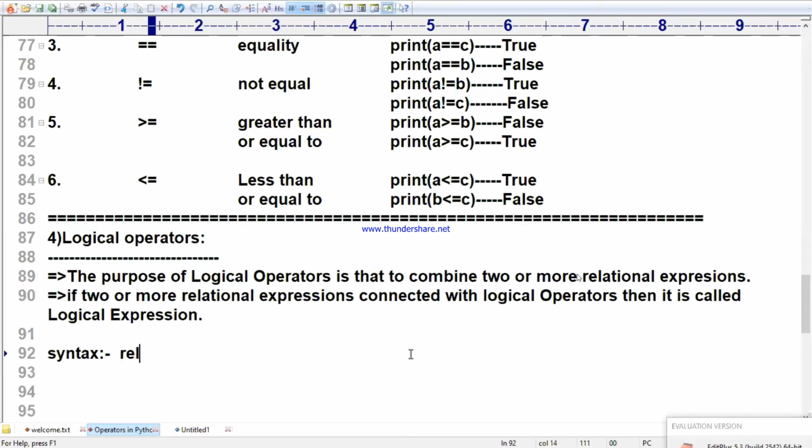So coming to the point, syntax: relational expression 1, logical operator, relational expression 2. This is nothing but a compound condition if you want to prepare. What is a compound expression?